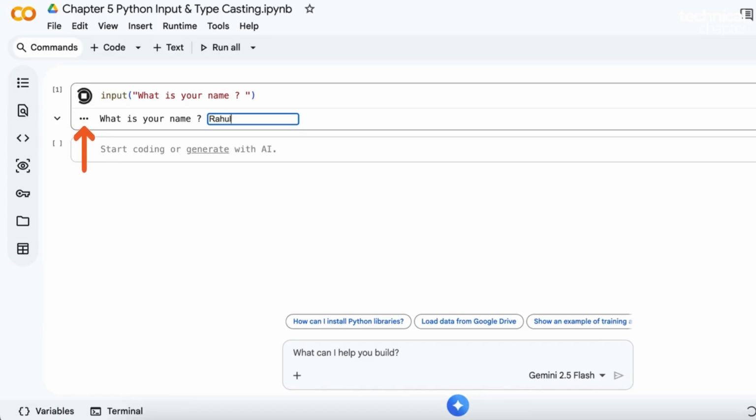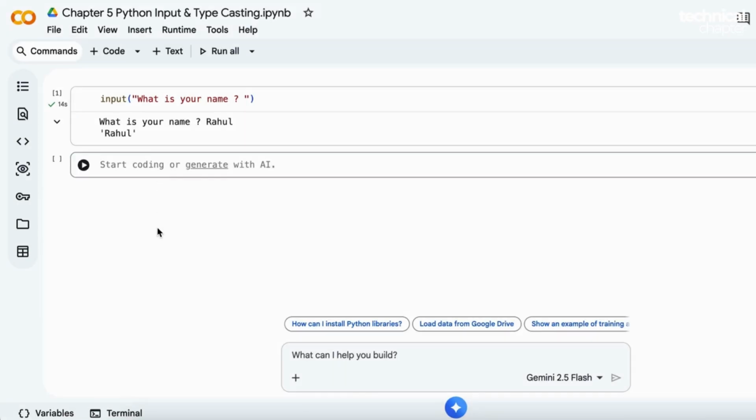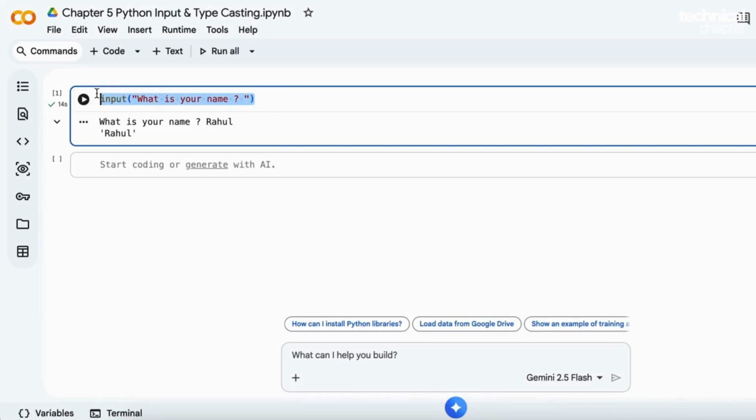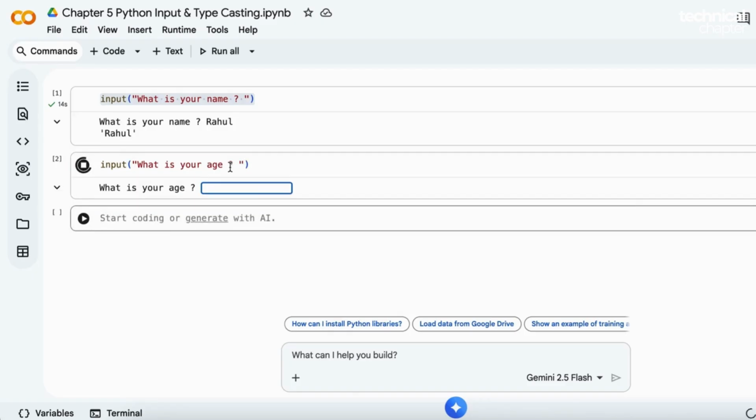Now enter your name, let's say Rahul, and hit enter. See this? The play symbol comes back to normal. That means the program has finished executing, there is no error, and the program ran successfully. Now let's ask one more question. This time, we'll ask, "What is your age?" You already know the drill. Just copy-paste the previous code and change the question. Execute the program. When the program asks for age, let's enter 30 and press enter.